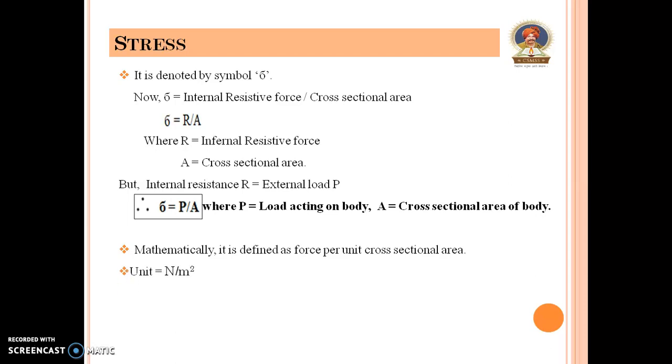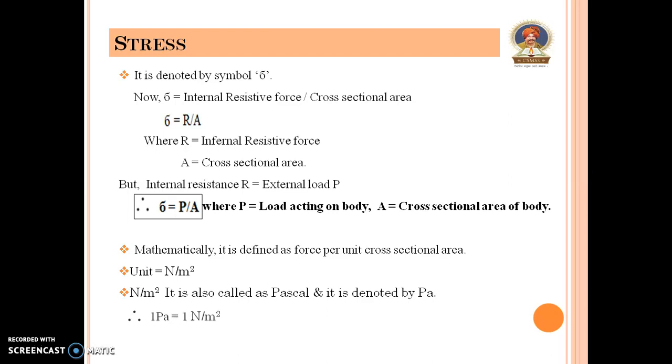The unit for stress is Newton per meter square, where the unit of load is Newton and the unit of area is meter square. So the unit is Newton per meter square. It is also called Pascal. It is denoted as Pa.